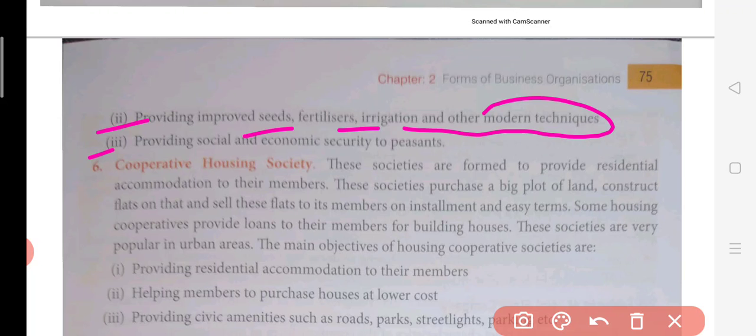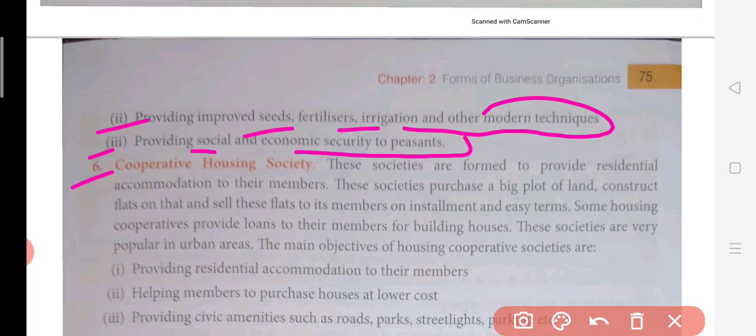Then the third point is about providing social and economic security to the peasants. Now who are peasants? Peasants are small farmers. Here they will definitely get social and economic security, because when they are able to get all these tools and equipment, they will be able to produce in a very good manner. So by this they will automatically get some strength in their standard of living. Gradually it will be done, not at once. Socially and economically means they will be getting some money out of it, so it will definitely strengthen their condition in the economy.